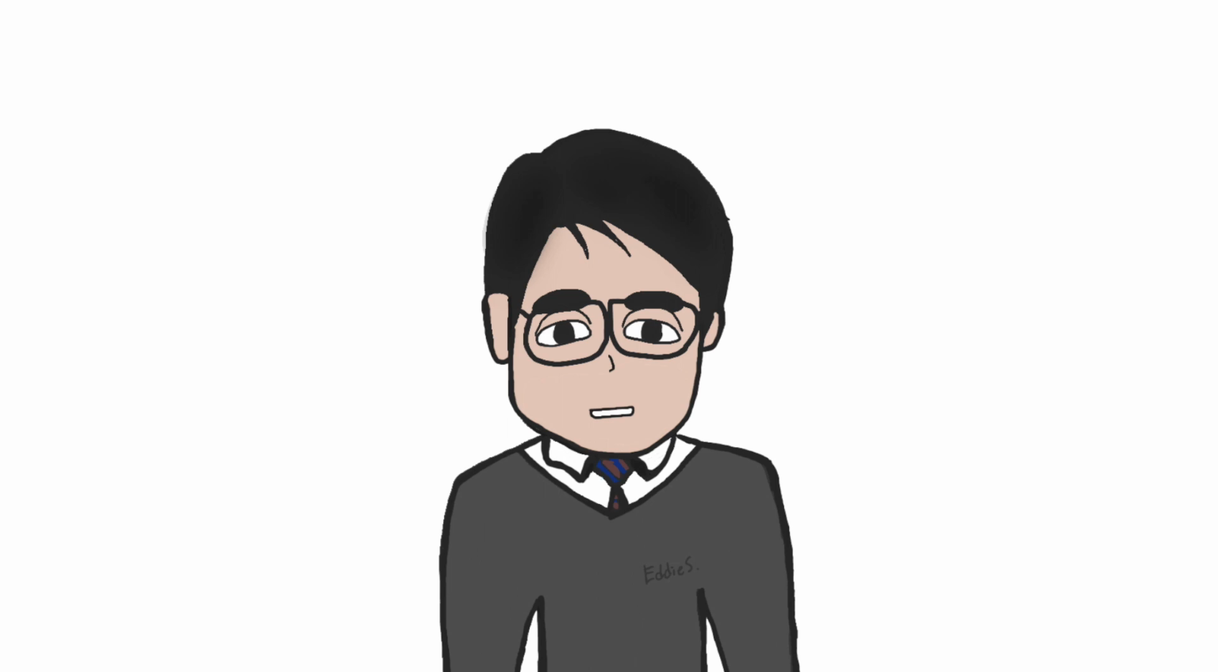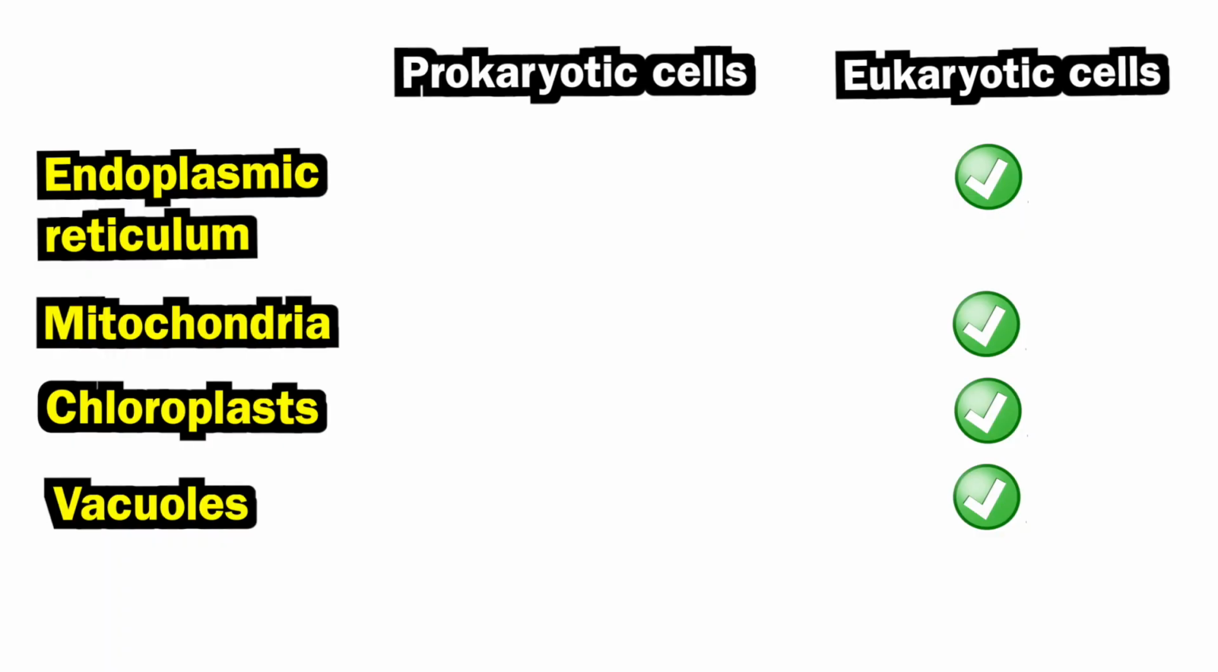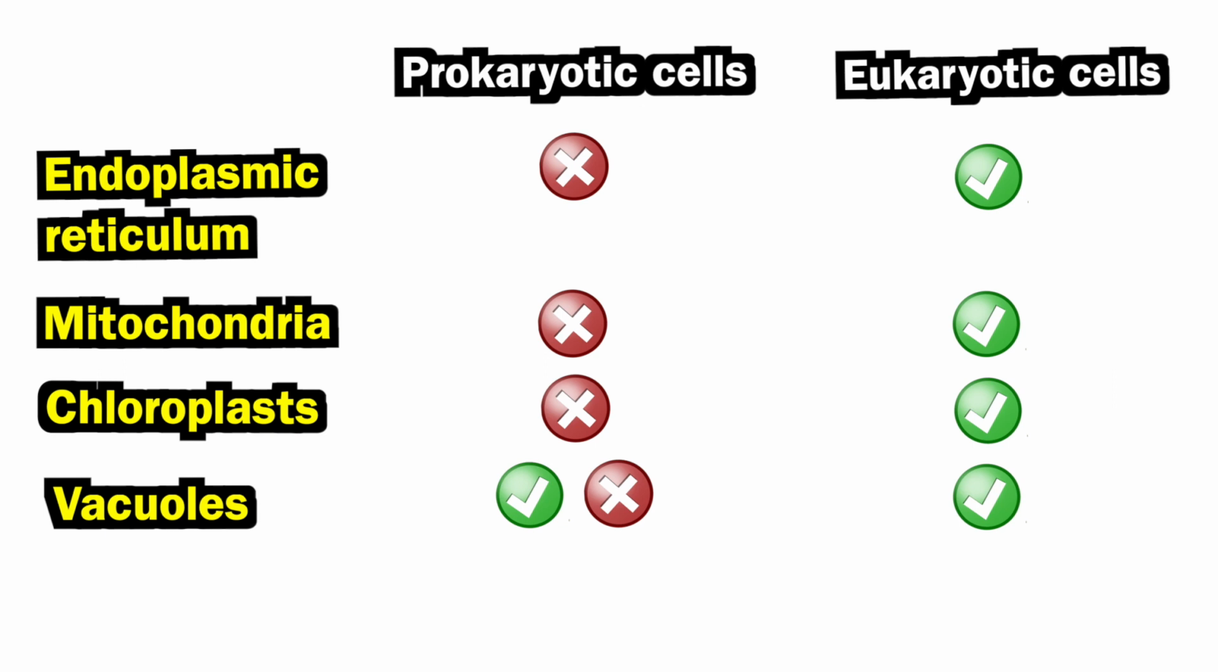Another difference between the cells of prokaryotes and eukaryotes is whether there are membrane-bounded organelles inside the cells. For prokaryotic cells, most membrane-bounded organelles, such as endoplasmic reticulum, mitochondria, and chloroplasts, are absent. So I would say that prokaryotic cells are much simpler than eukaryotic cells in terms of the internal cellular structures. However, some bacteria do have vacuoles, which is an exceptional case in which prokaryotes contain membrane-bounded organelles in their cells.